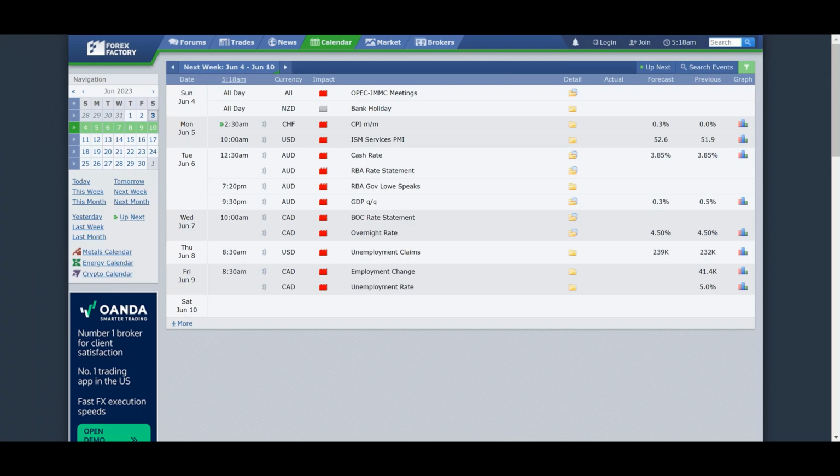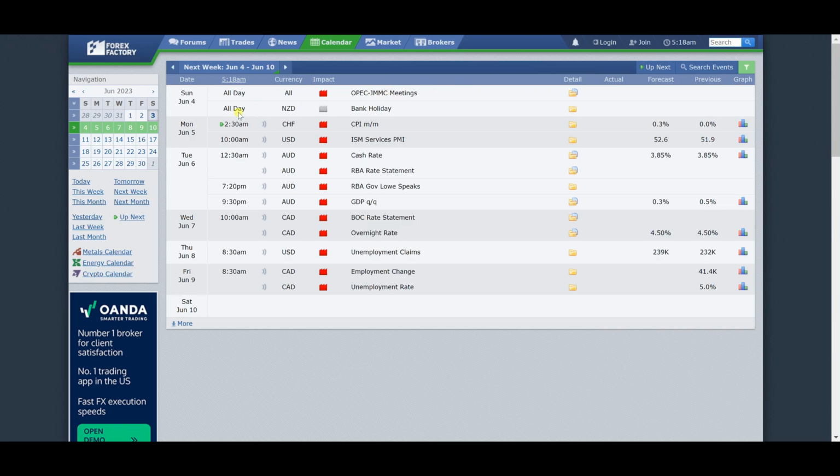Actually, let's go into the economical calendar. All right, so this is what we have for next week. As you can see here, I have filtered for the high impact news and also any bank holidays that we have for next week. And on Sunday, you will see that we do have OPEC meetings. Okay, so this is probably the reason why we saw Canadian dollar strengthen across the board on Friday. And well, the outcome of this meeting will most likely impact the Canadian dollar going into next week. Okay, so let's see how that goes.